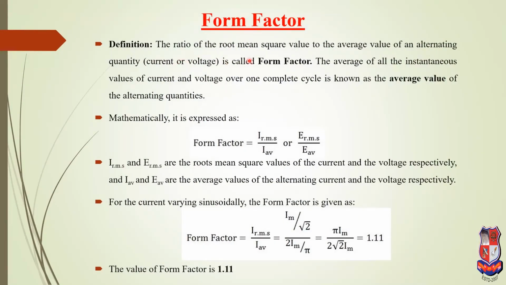Now the form factor: the ratio of the root mean square value to the average value. Form factor is defined as the RMS value of current or voltage to the average value of voltage or current. The RMS value is given as Im by root 2, and the average is equal to twice Im by pi. Cancelling the common terms, we get this equation. The value of the form factor is equal to 1.11.